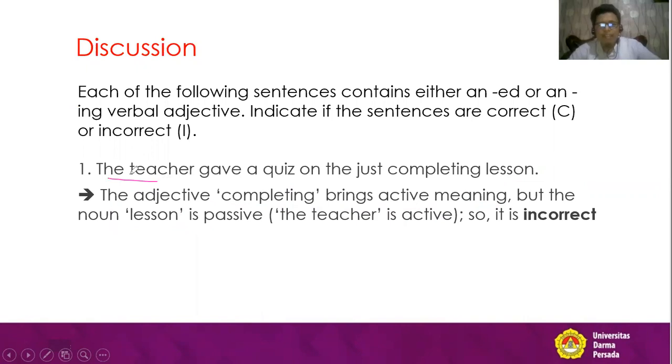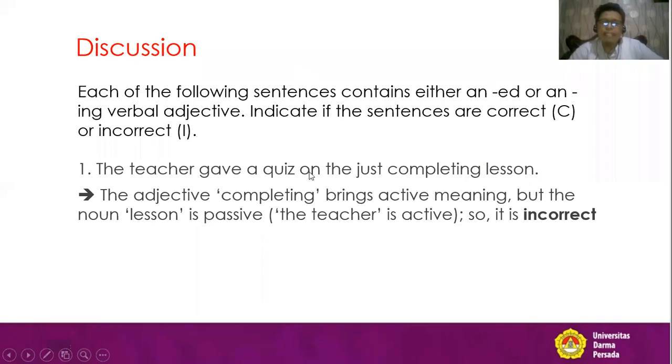The teacher. The teacher is active, the lesson is not active. So it is incorrect because this one is passive, but completing is active. They don't match.